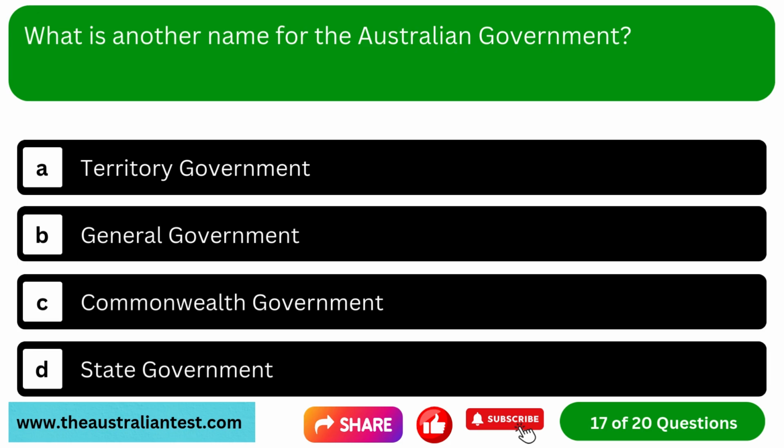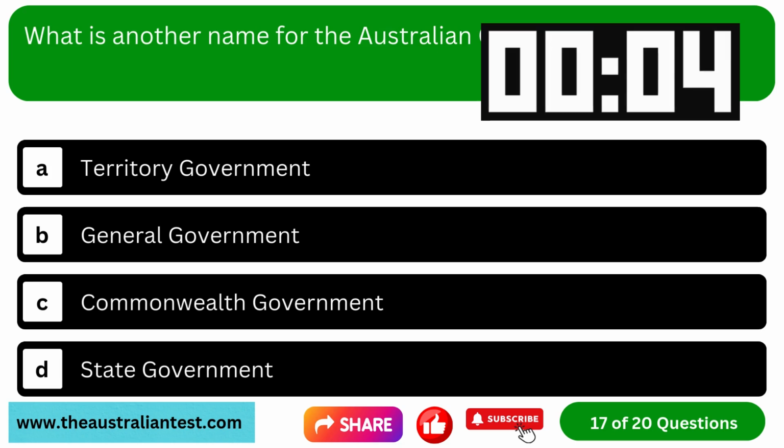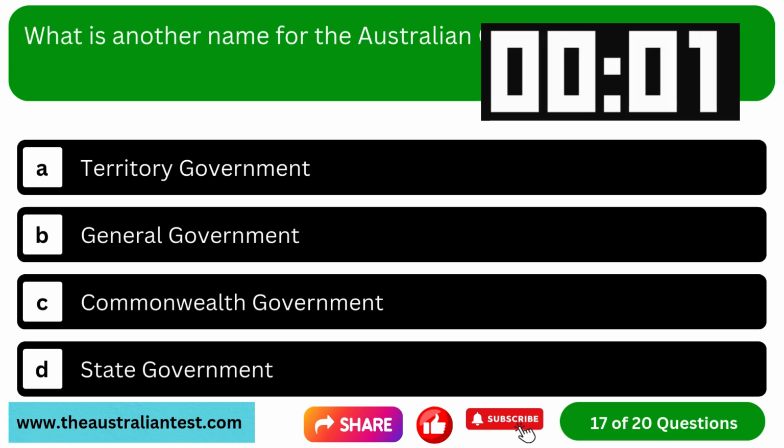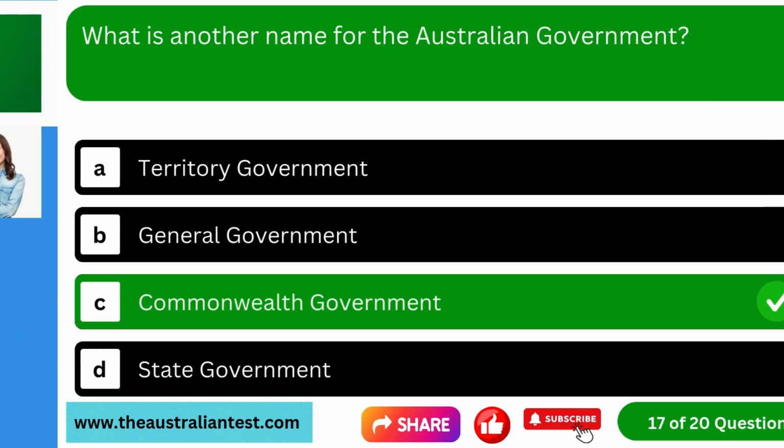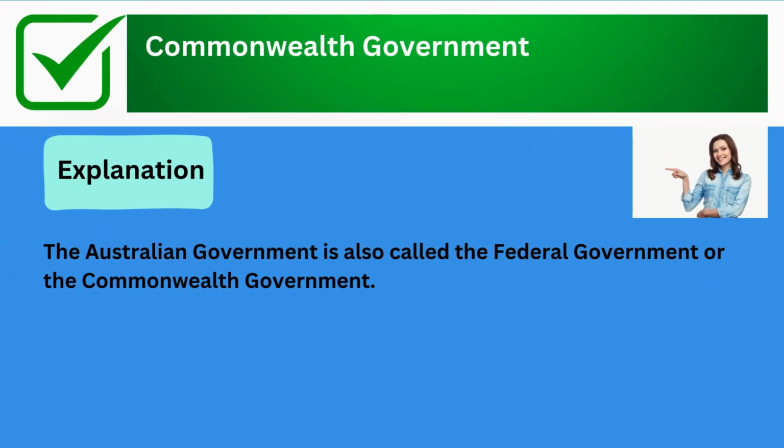Question 17. What is another name for the Australian government? Option A, territory government. Option B, general government. Option C, Commonwealth government. Option D, state government. The correct answer is Commonwealth government. Explanation: the Australian government is also called the federal government or the Commonwealth government.